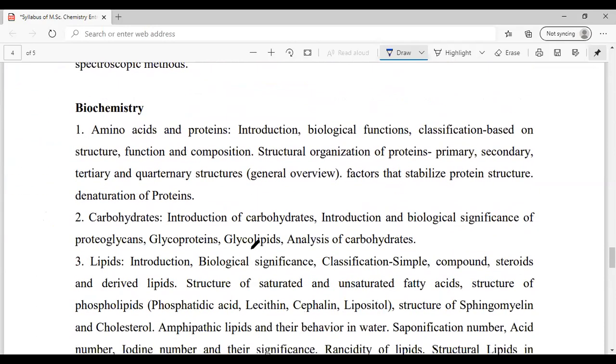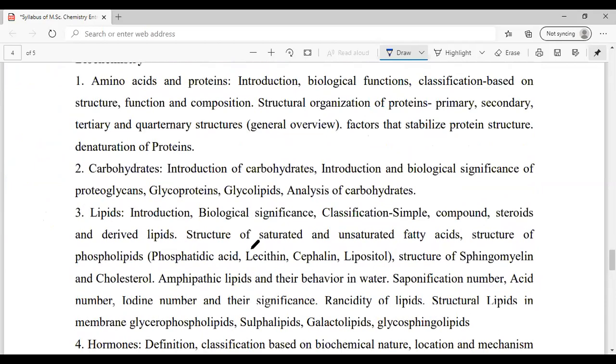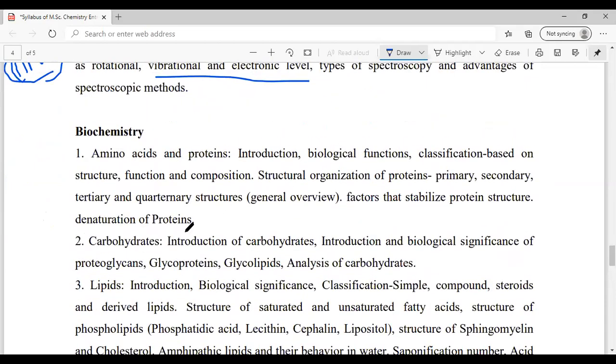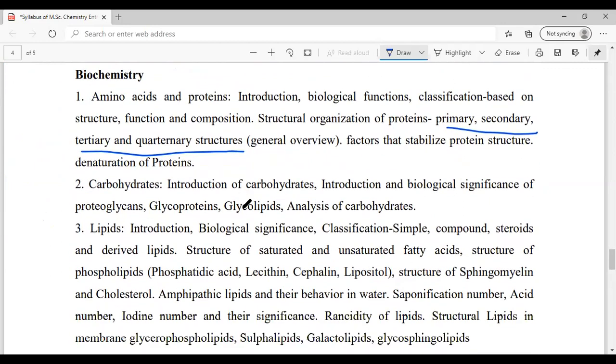And in biochemistry, this is a very interesting topic actually, because in biochemistry they are seriously giving much emphasis on each of these parts. In amino acids and proteins, what you need to understand is what are primary, secondary and tertiary structures. That would be most important in amino acids and proteins. In carbohydrates, again, we have already given you some important memory hacks to memorize the carbohydrates part. You could watch that. That would give you most of the introduction to carbohydrates.